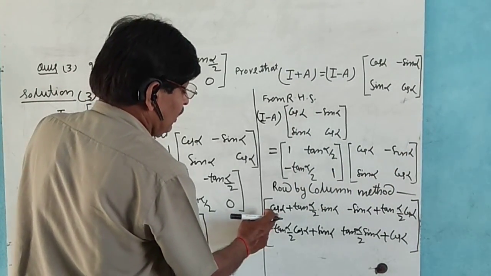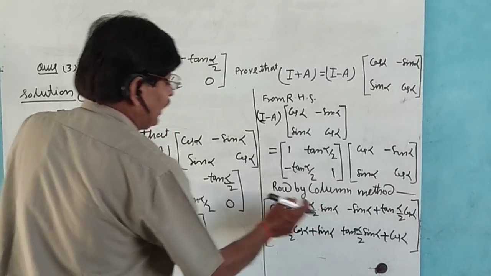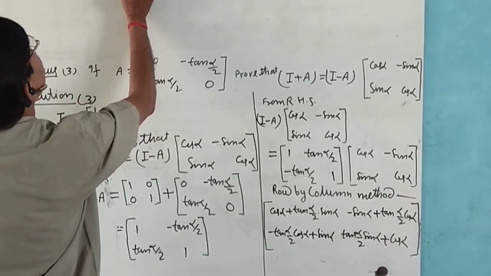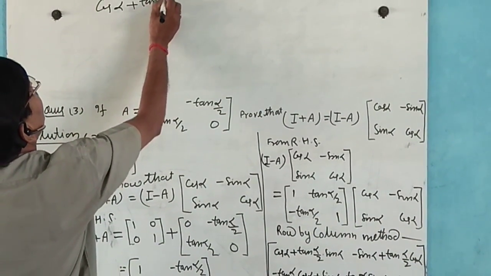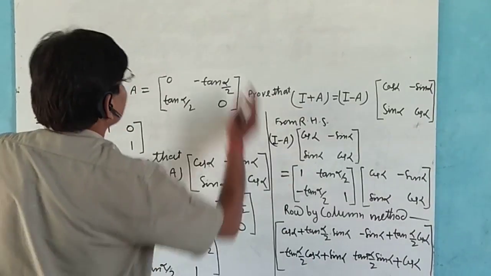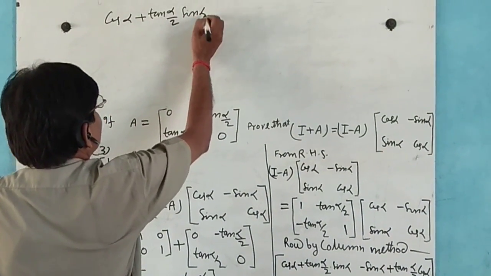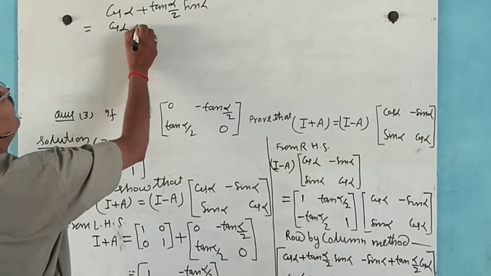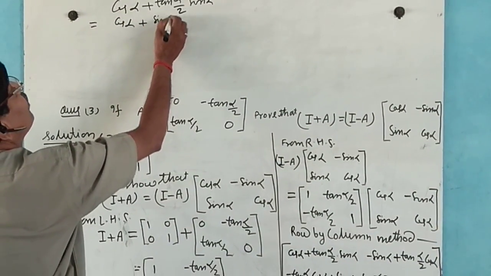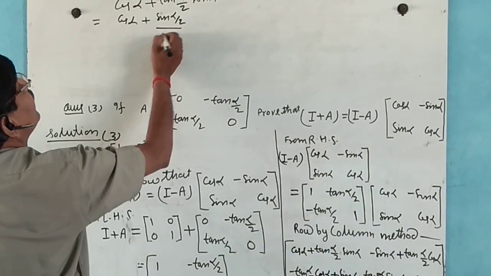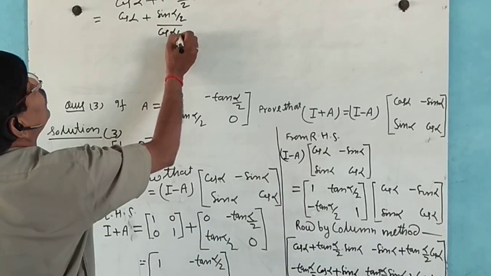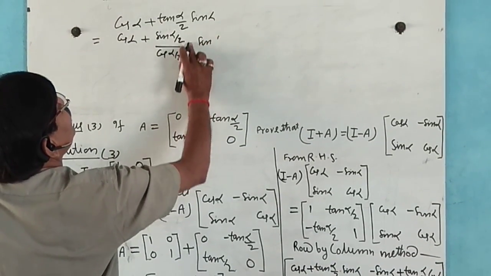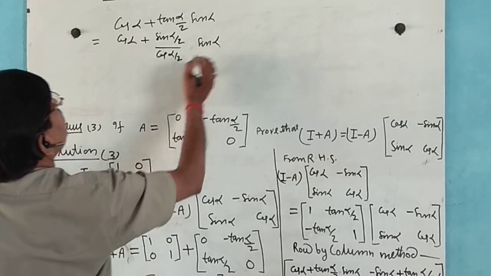Now here cos alpha plus tan alpha by 2 sin alpha. It can be written as cos alpha plus sin alpha by 2 divided by cos alpha by 2, into sin alpha.